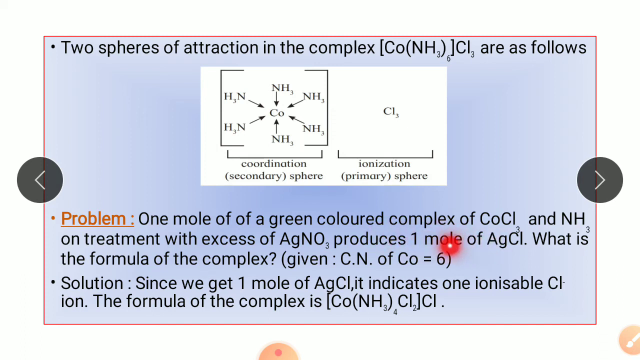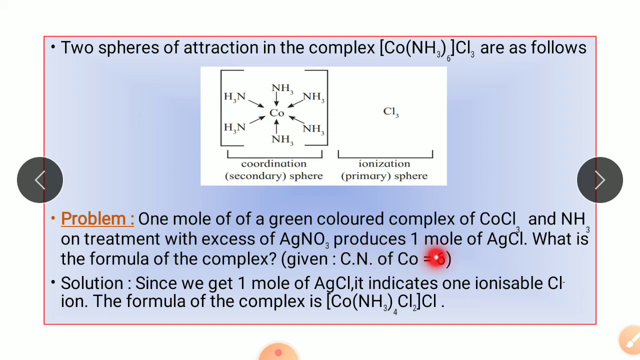Now it's very easy here. Since you are getting 1 mole of AgCl, which chloride will react with the AgNO3? The ionizable chloride will react with the AgNO3. Since only 1 mole of AgCl is obtained, only one chloride is ionizable. Now here the coordination number of cobalt is 6. So if out of 3, 1 chloride is ionizable, the remaining 2 must be bonded with the cobalt through coordinate bond.